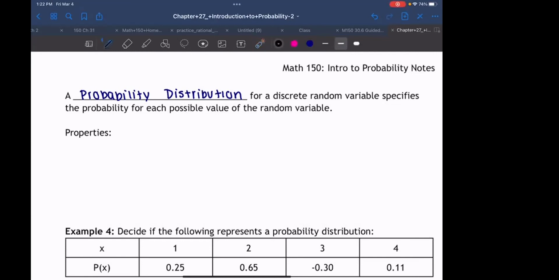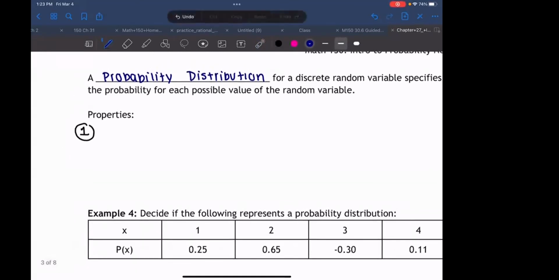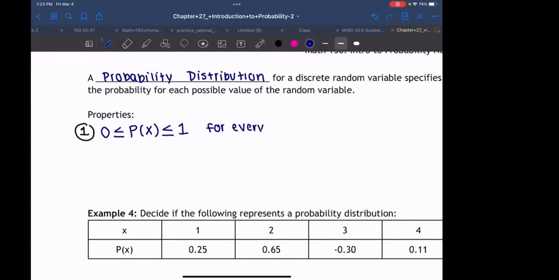There are some things that you should know about a probability distribution. There are 2 properties that these distributions have to hold. The first one, I like this color. I'm going to write something kind of weird, but bear with me: 0 ≤ P(X) ≤ 1 for every value of X. Now let's talk about what that means.